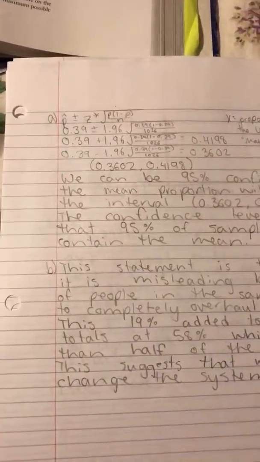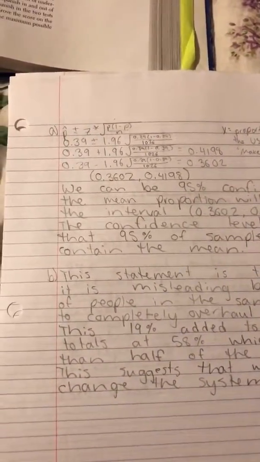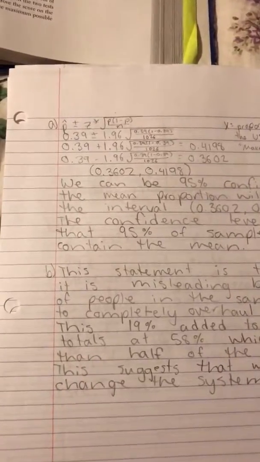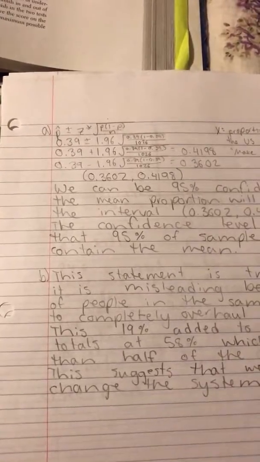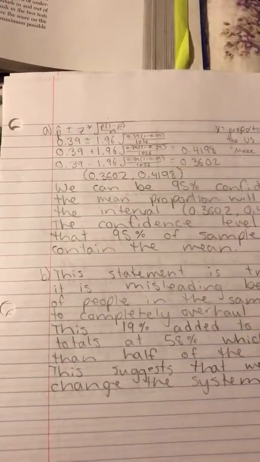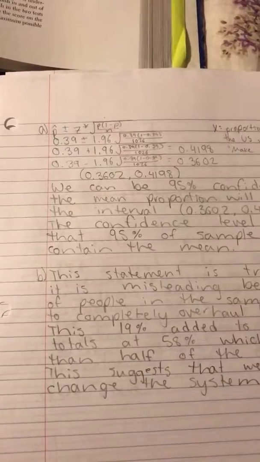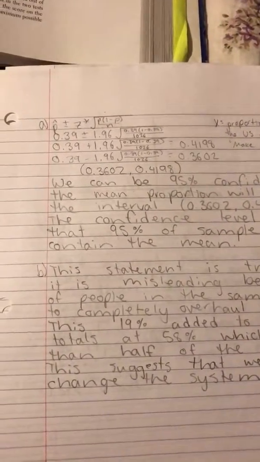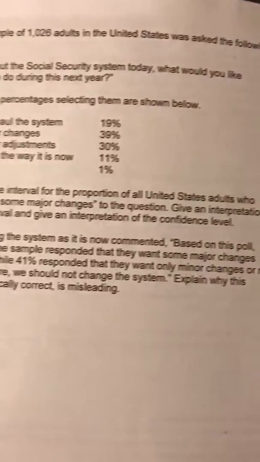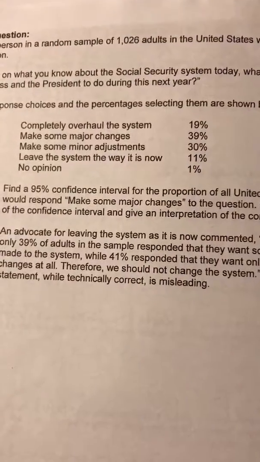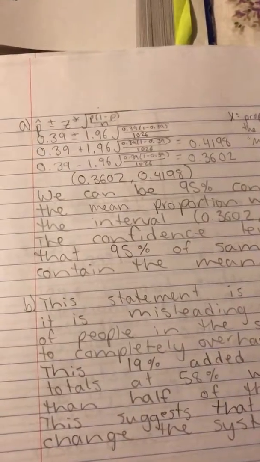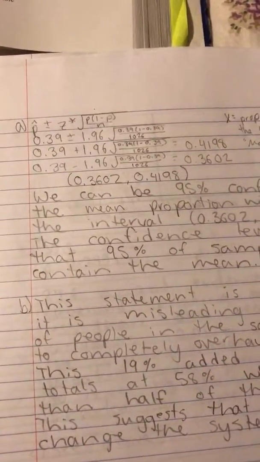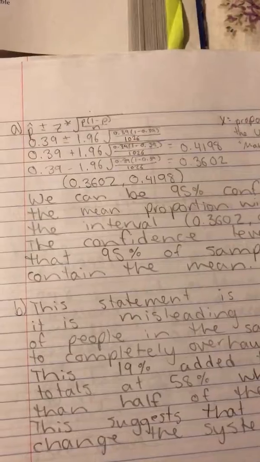And then we can go ahead and perform our 1 proportion z interval with the equation p hat plus or minus z star times the square root of p hat times 1 minus p hat over n. And with the values given, the 0.39 is coming from the 39% that respond "make some major changes," plus or minus 1.96, which is the 95% confidence interval.